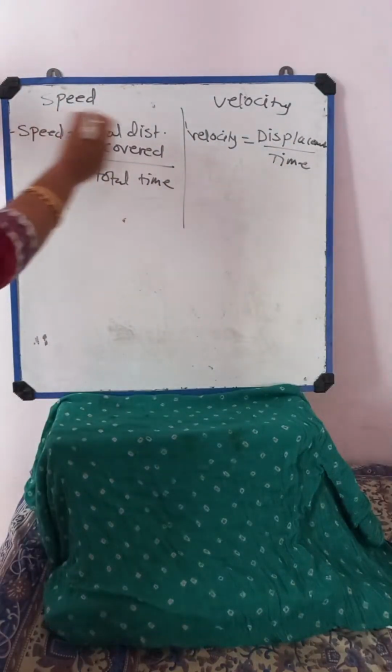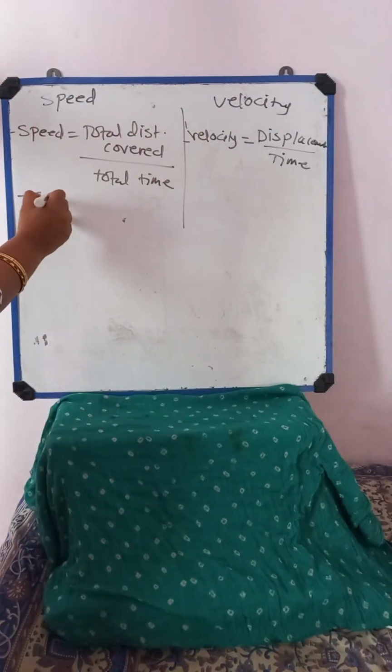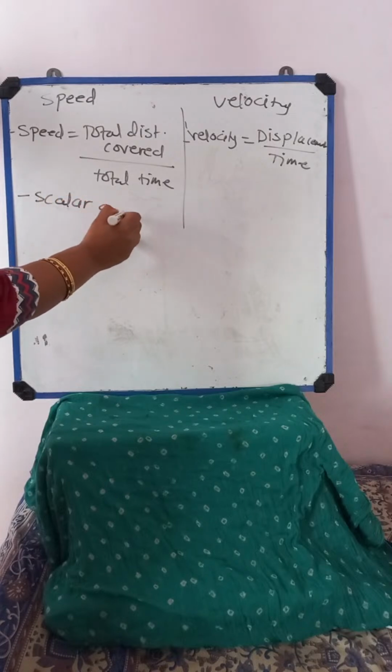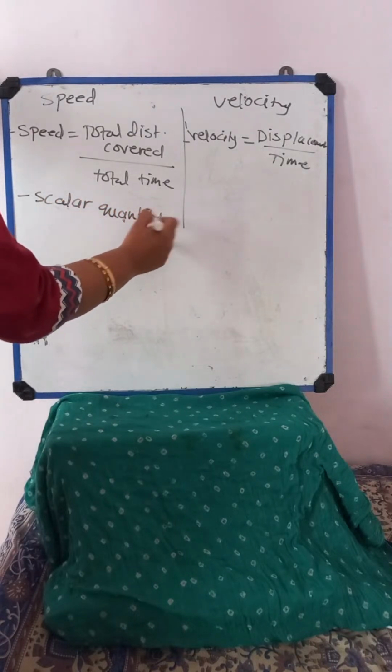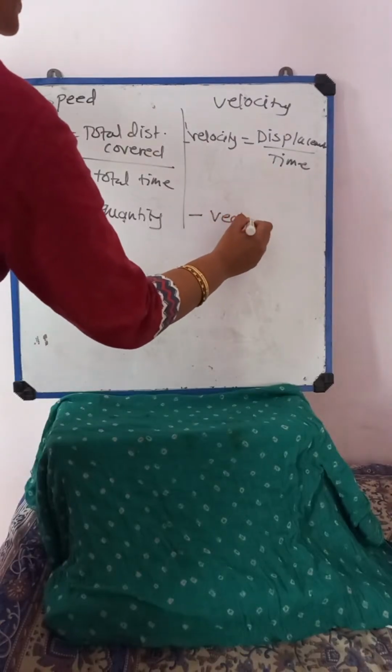Second point, speed is a scalar quantity, and velocity is a vector quantity.